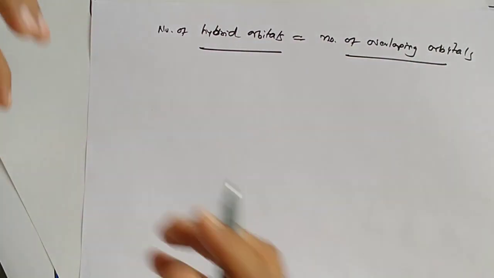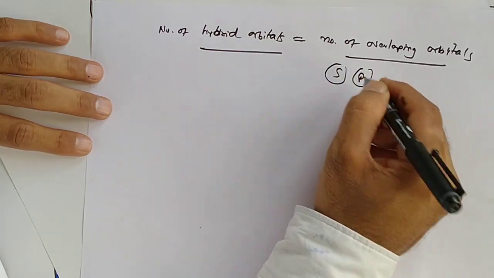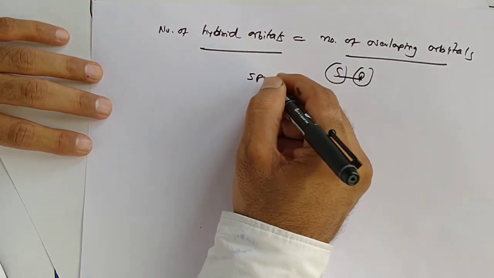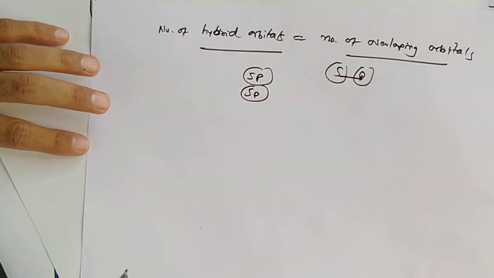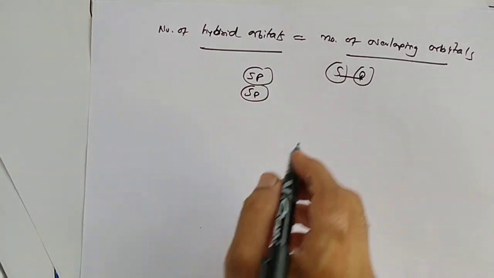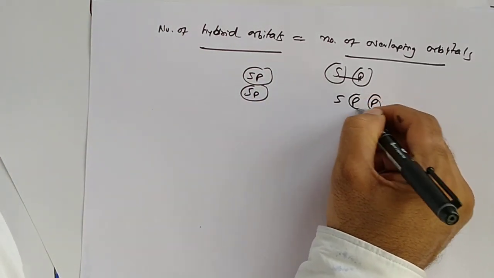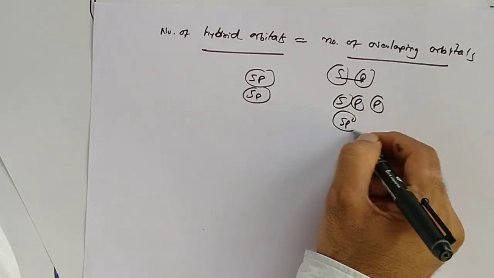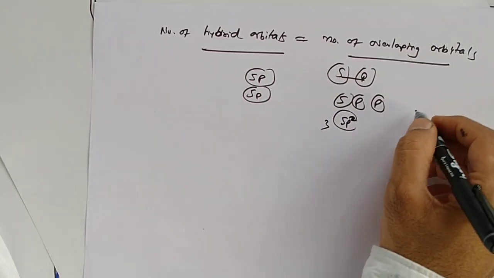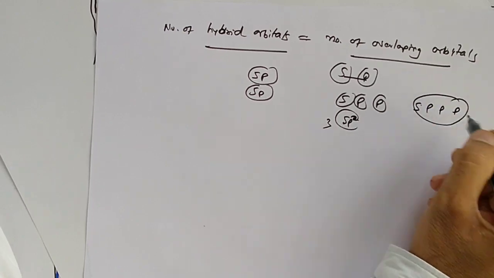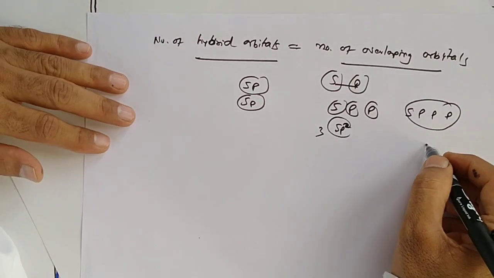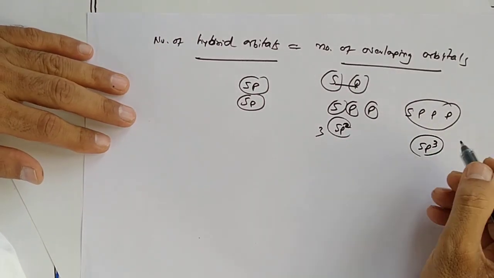Exactly, one s and one p overlap, so 2 hybrid orbitals occur, sp. One s and 2 p combine, then 3 sp2 occur. One s and 3 p combine and overlap, then 4 sp3 occur.